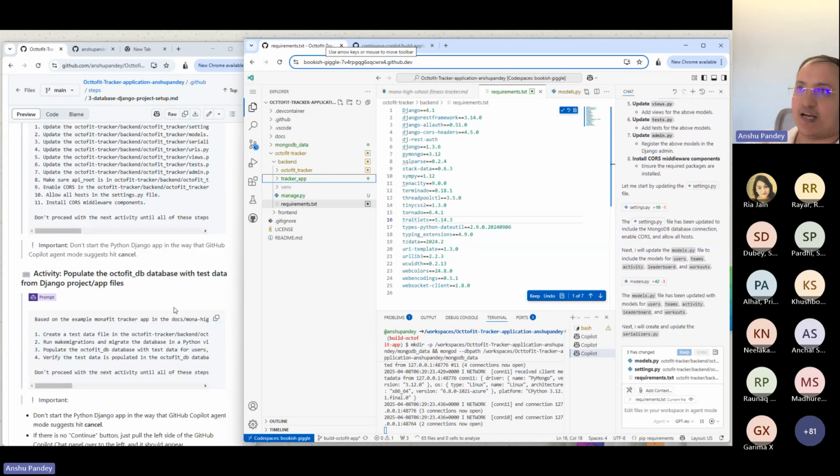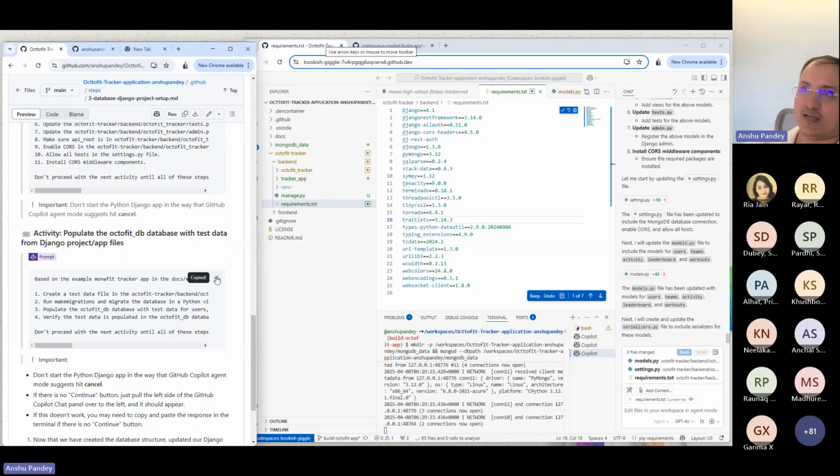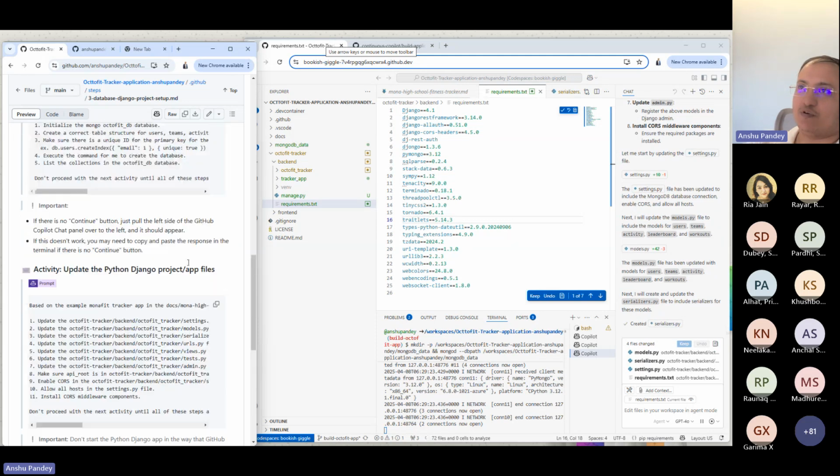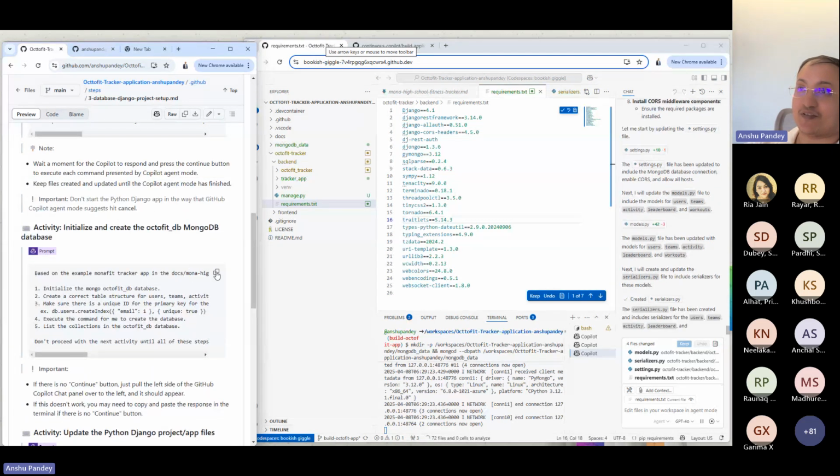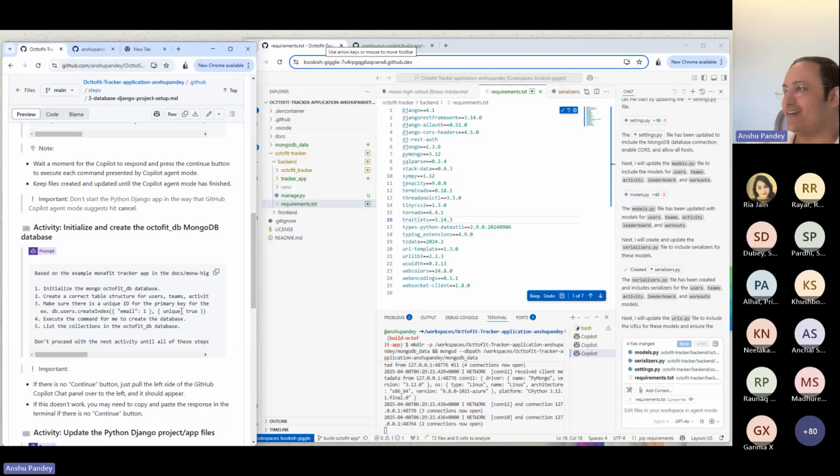Next step can be that we go ahead and populate the database with some test data. We won't be able to do the populate step because our collections are not created yet.